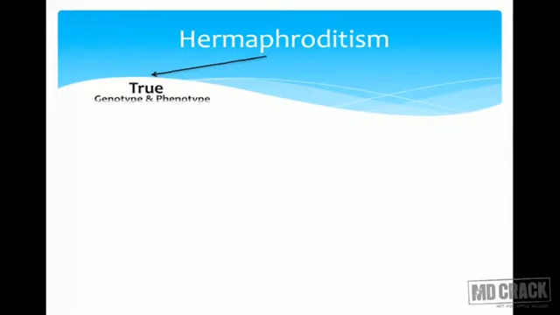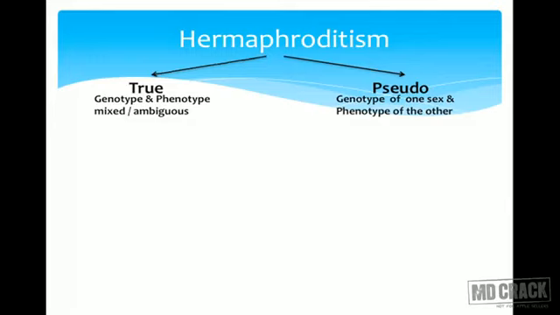Hermaphrodite: there can be true hermaphrodite or there can be pseudohermaphrodite. What do we mean by hermaphrodite? Hermaphrodite means the genetic sex is of one type and phenotypic sex is of another type. In true hermaphrodite, the genotype and phenotype would be mixed or ambiguous, but there is presence of ovaries and testes both. Both the gonads are present, that is called a true hermaphrodite.